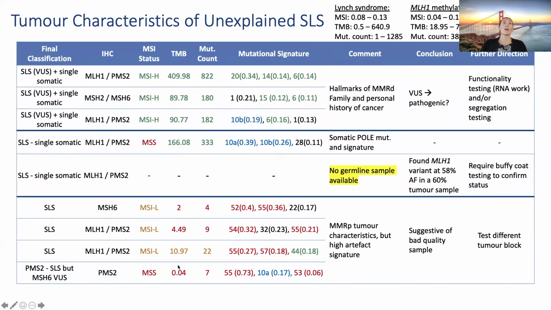the MSI status and TMB mutation count. They're all in the range of our MMR-deficient control samples. It may also suggest that it is a proficient sample, but we can't be sure of that because we have very high rates of artifact signatures. So it more suggests that these samples were of bad quality or didn't have enough tumor in the block. So we recommend that we might have to test a different block and reanalyze these patients.